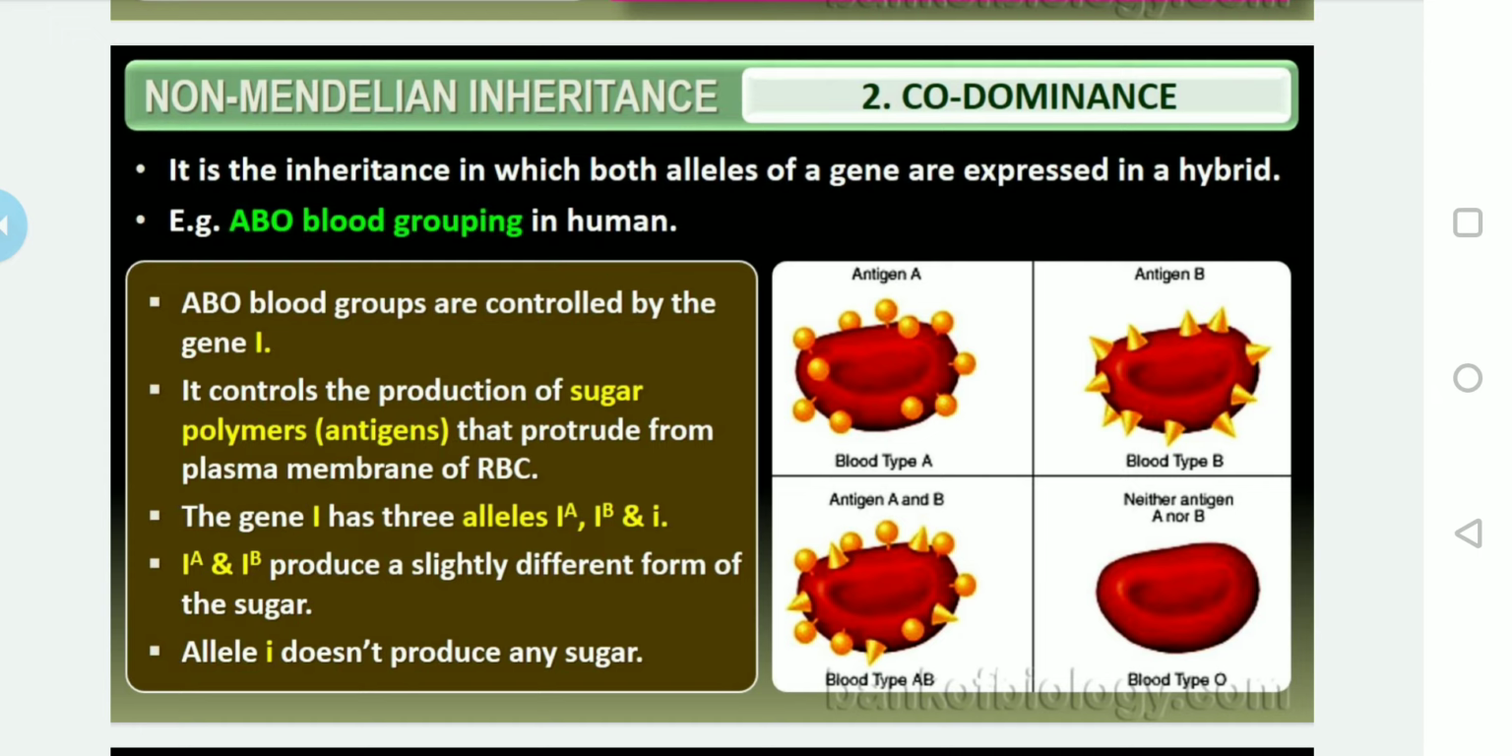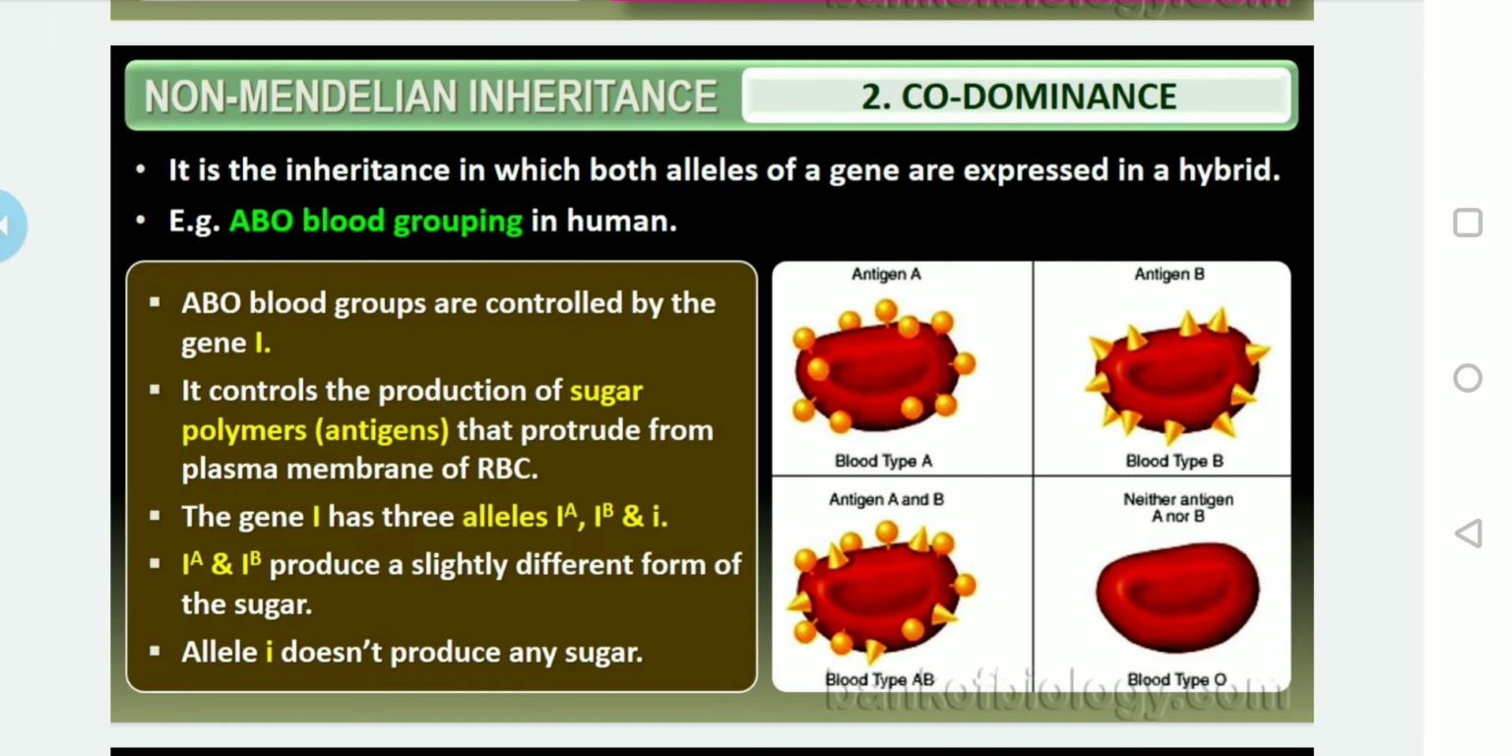Agglutinins. These are also called antibodies, they are nothing but agglutinins. Agglutinins are the proteins present in the blood plasma. Antigens are the glycoproteins, or we can also say the polymers of sugar present on the membrane of RBC. But what about the antibody? These are the proteins present in the blood plasma.